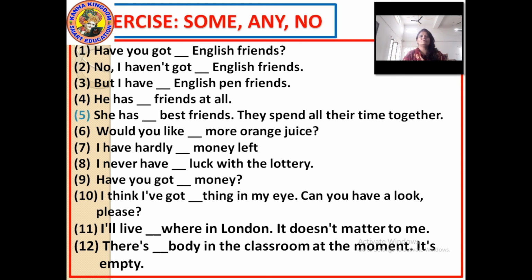It doesn't matter to me. Because the sentence is negative, so we will use any. There's nobody. Because read the further sentence. It's empty. It's empty means the sentence is negative. It's telling there is no one in the class. So there's nobody in the classroom at the moment.